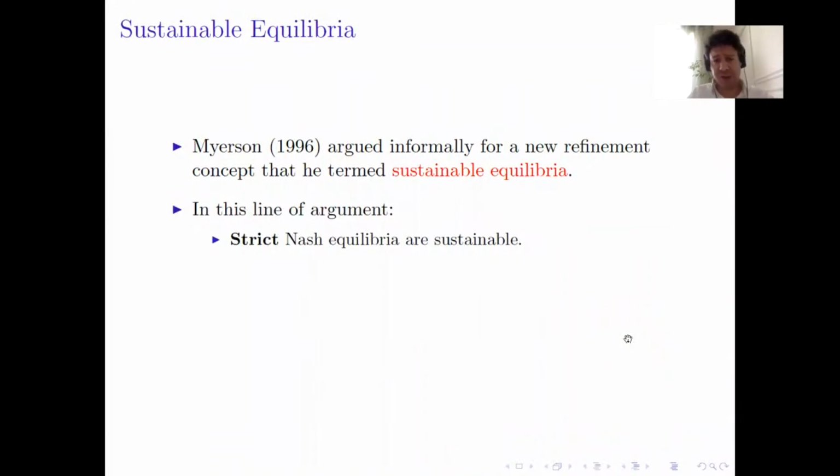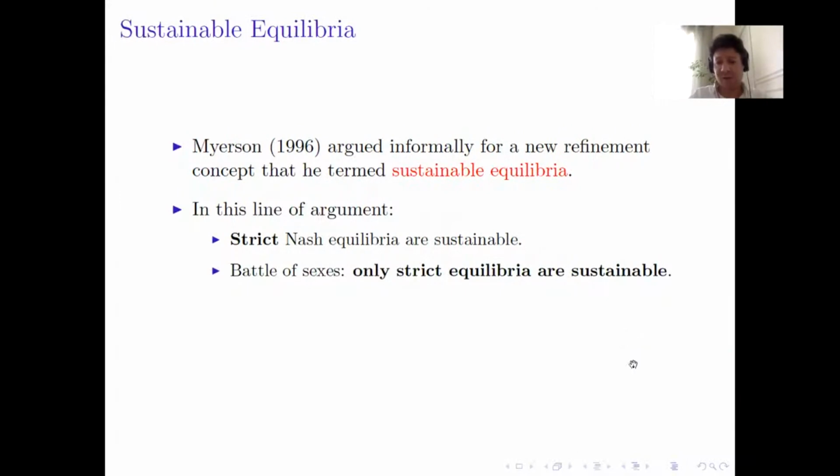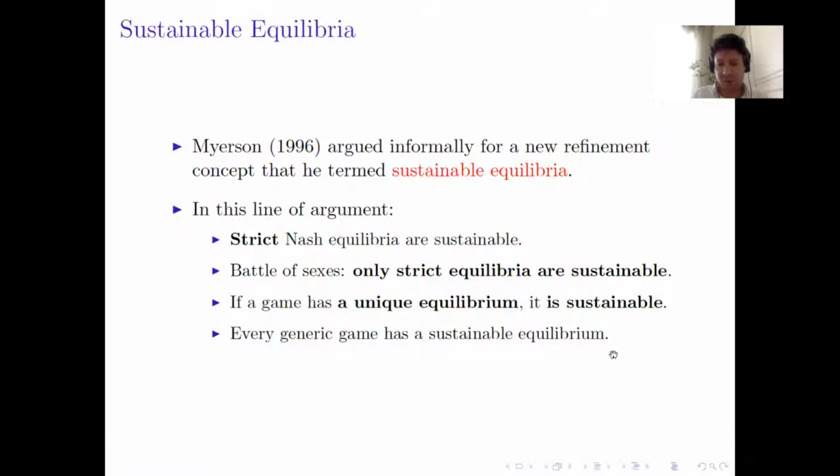It was defined informally and more by the properties that he wants this notion to satisfy. For example, Myerson wants that any sex equilibrium be sustainable. Also, he wanted that not all equilibria be sustainable. For example, in the battle of the sexes, he wants that only the two strict equilibria are sustainable, but not the mixed equilibrium. He also wants that if a game has a unique equilibrium, then it is sustainable, and that almost every game has a sustainable equilibrium.